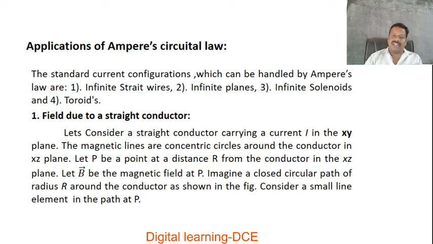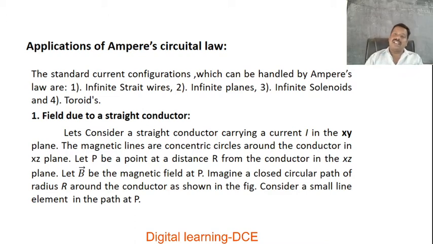Next, the last standard configuration is the toroid. What is a toroid? A toroid is a bent solenoid. For example, if you take a spiral spring and bend it into a definite shape, a closed circular ring shape, then that is what we call a toroid.